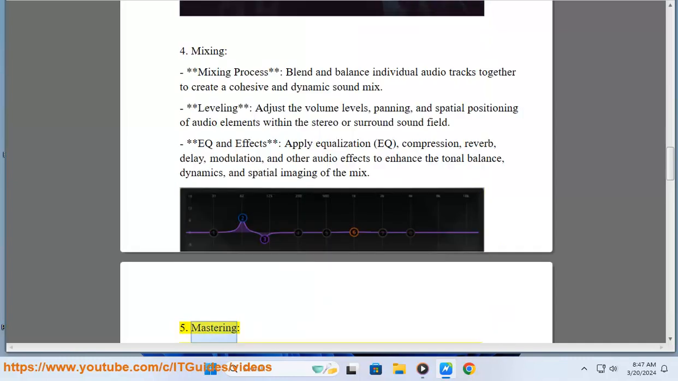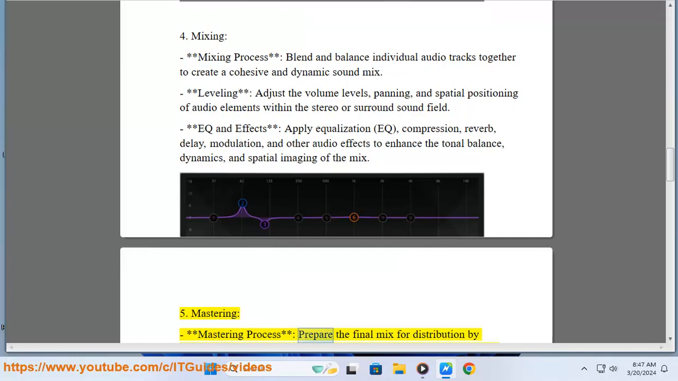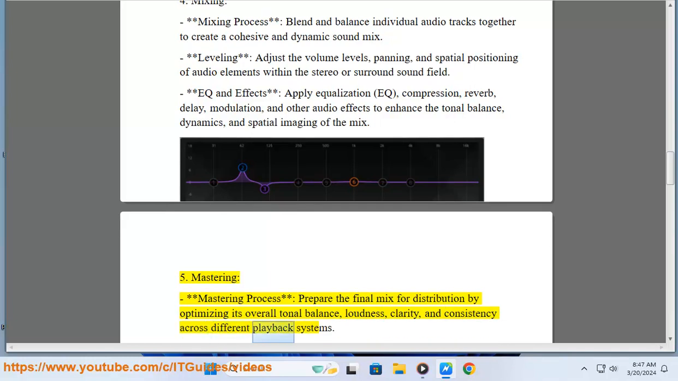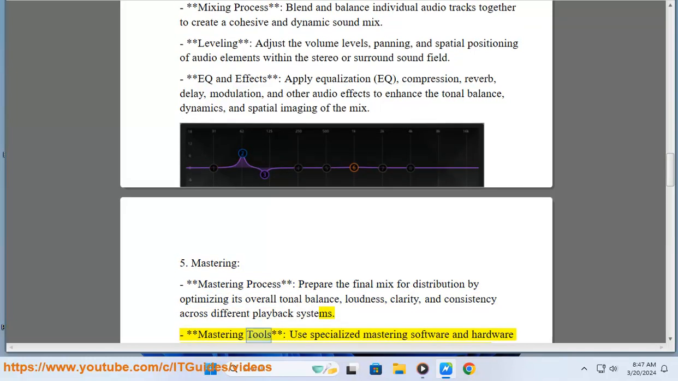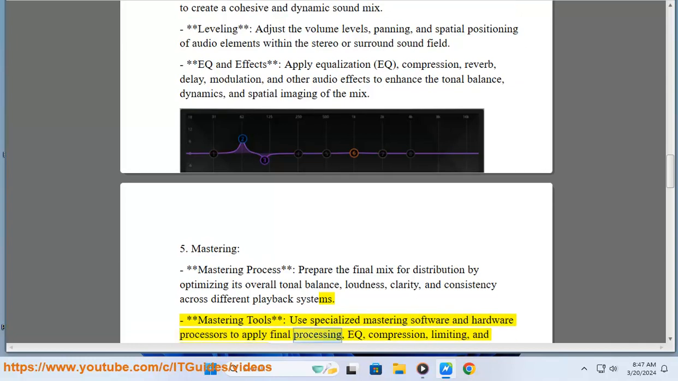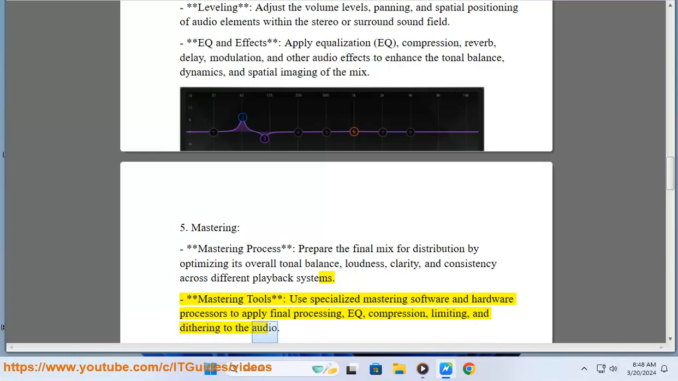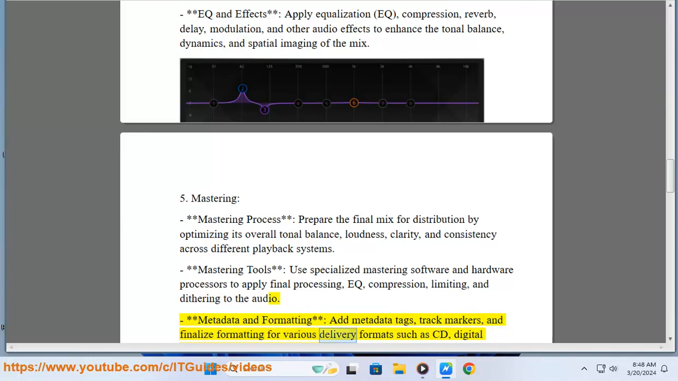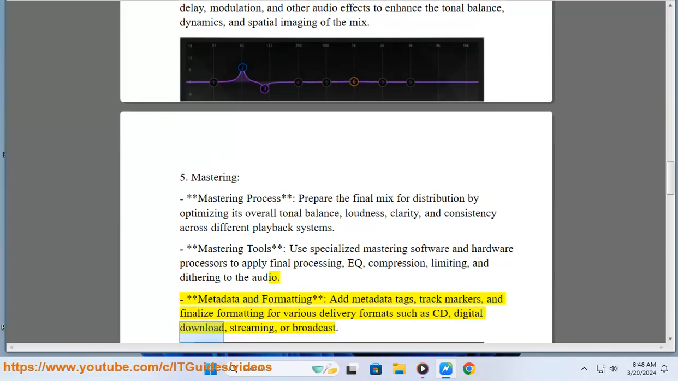5. Mastering. Mastering process: prepare the final mix for distribution by optimizing its overall tonal balance, loudness, clarity, and consistency across different playback systems. Mastering tools: use specialized mastering software and hardware processors to apply final processing, EQ, compression, limiting, and dithering to the audio. Metadata and formatting: add metadata tags, track markers, and finalize formatting for various delivery formats such as CD, digital download, streaming, or broadcast.